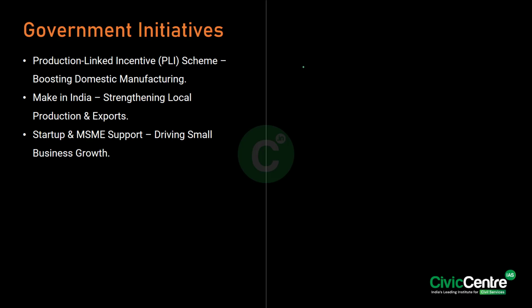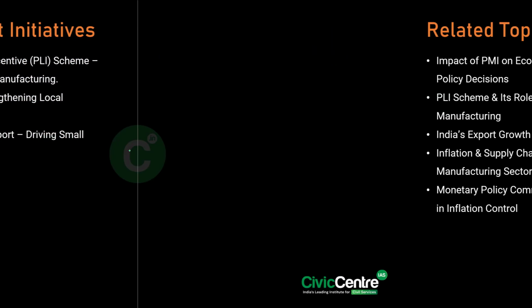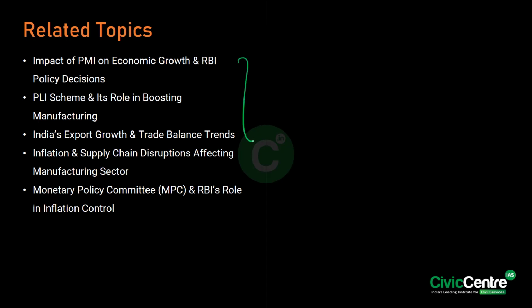So with respect to the industrial production and GDP growth in India, see, India's industrial growth is the key driver of India's GDP. The manufacturing sector is the key driver, contributing around 17% to the GDP. So these are the key government initiatives to boost manufacturing in the country. And these are the similar topics which you can refer to with respect to this article.